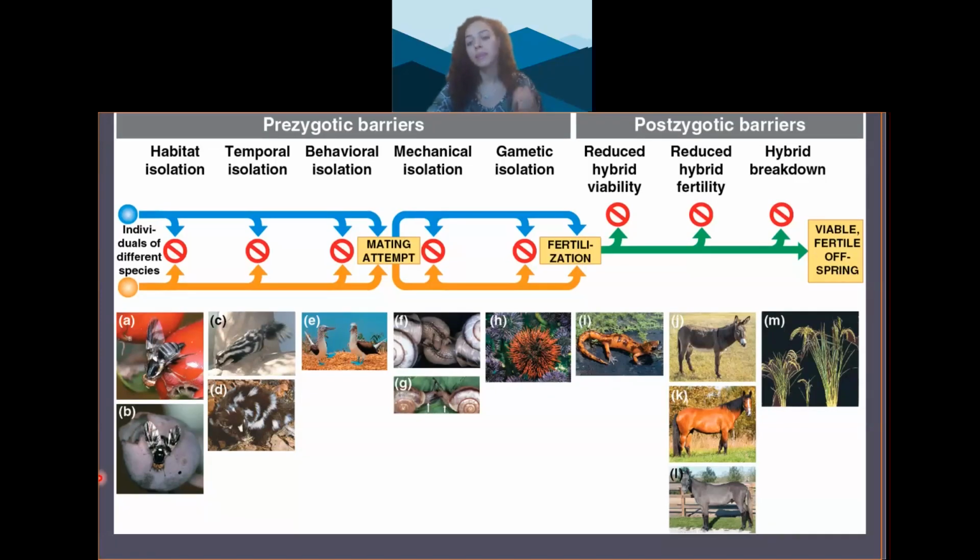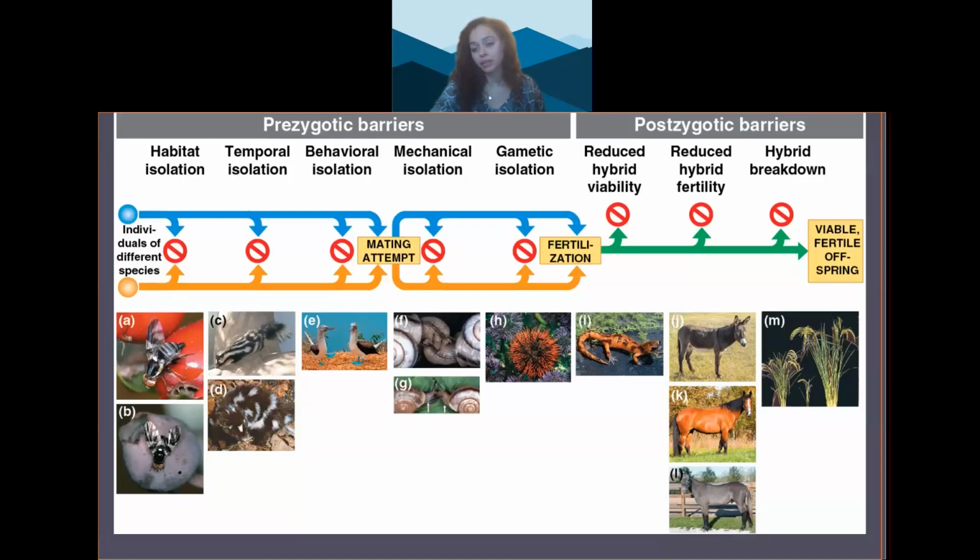Now, sometimes mating does occur. Egg and sperm fuse, but there are postzygotic barriers that prevent consistent reproduction. So we're looking at the left-hand side of this image now. Reduced hybrid viability is one barrier. This means that the genes of the different parent species may interact in ways that impair the hybrid's development. So it could fail to survive as an embryo, or it affects its survival in the environment as an adult.